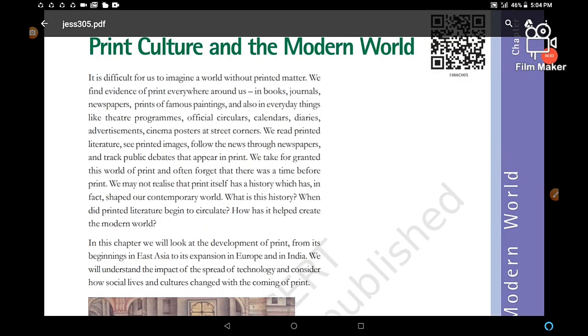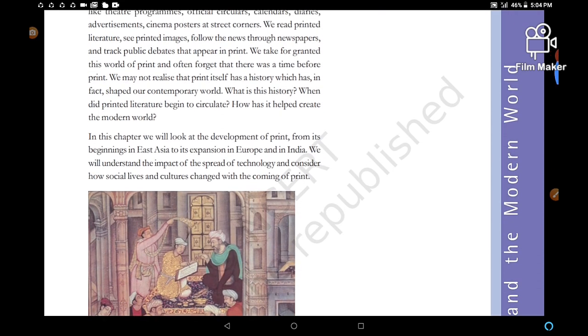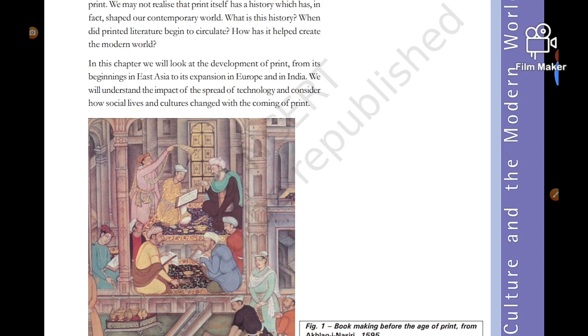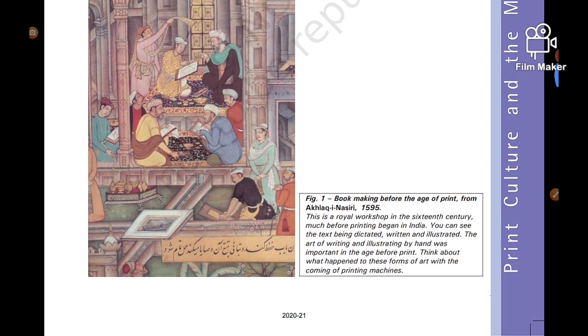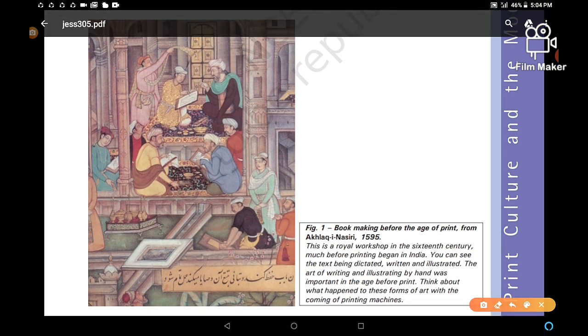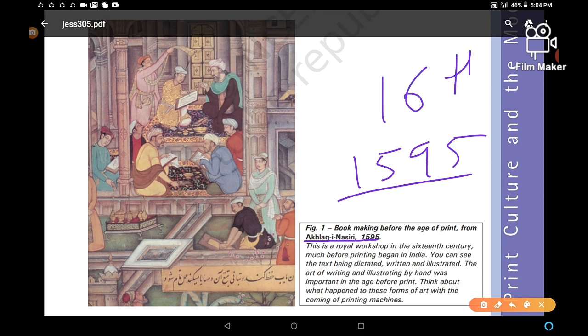So dear students, let's start the discussion with the new words and figures from the topics we discussed yesterday in the previous video. The first is figure 1. You can see this figure. Bookmaking before the age of print, from Akhlaq-e-Nasiri, 1595, which means late 16th century. It was a figure of the late 16th century.